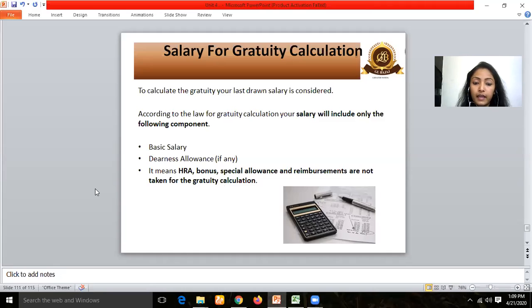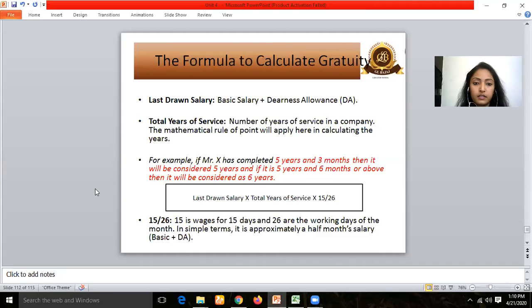And if anyone has any confusion, or if anyone says that this would also be included, your overtime would also be included, if an employee receives an overtime amount, that should also not be included. So very clear, basic plus dearness allowances. Now we are going to discuss the formula to calculate the gratuity. Here I have already said the last drawn salary, which would consider basic salary plus dearness allowances.